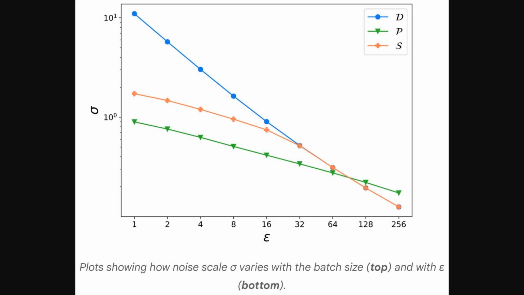Okay, so building on the previous figure, this one shows how the noise scale, sigma, changes with the privacy parameter epsilon. Again, we see Poisson sampling in green, shuffled sampling in orange, and this time we have a new blue line representing deterministic batches, no randomization at all. The key takeaway here is that, as epsilon increases, meaning less privacy, the difference in noise levels between Poisson and shuffled sampling decreases. However, for stronger privacy, small epsilon, shuffling requires significantly more noise than Poisson sampling, reinforcing the privacy